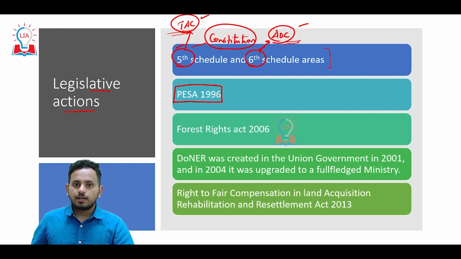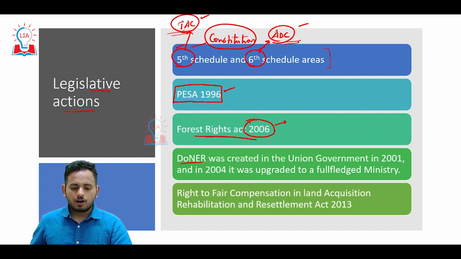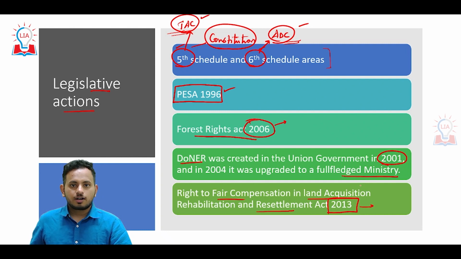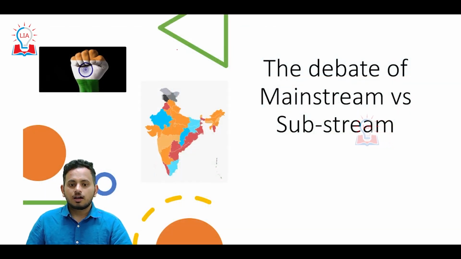Panchayat Extension to Scheduled Areas, the act that was passed in the year 1996. Forest Rights Act 2006, which guarantees the land rights of tribes. Department of Northeastern Region was formed in the Union government in 2001, and later it became a separate full-fledged ministry. Right to Fair Compensation and Land Acquisition, Rehabilitation and Resettlement Act of 2003, which guarantees the rehabilitation and the resettlement of tribes. So these are some of the legislative provisions and the constitutional provisions that are in place in order to safeguard the tribal rights.